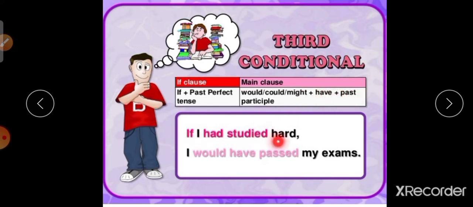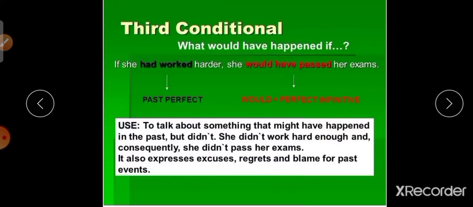See, if I had studied hard, I would have passed my exams. Next, the third conditional: what would have happened if she had worked harder? If she had worked harder, she would have passed her exams.